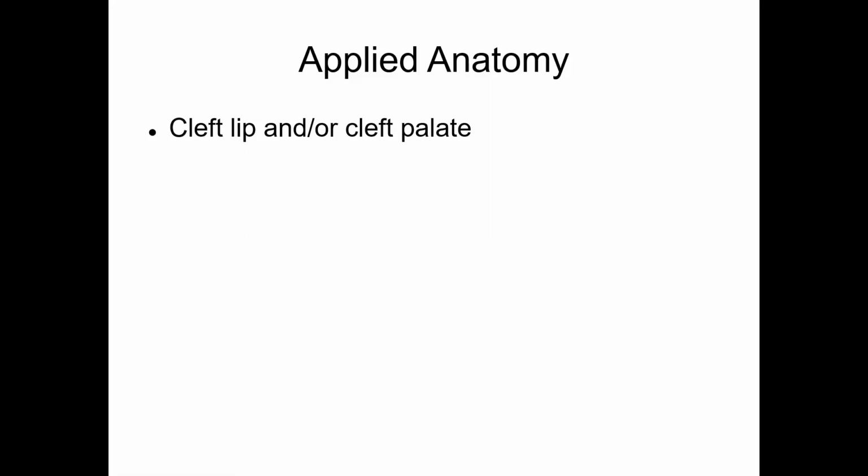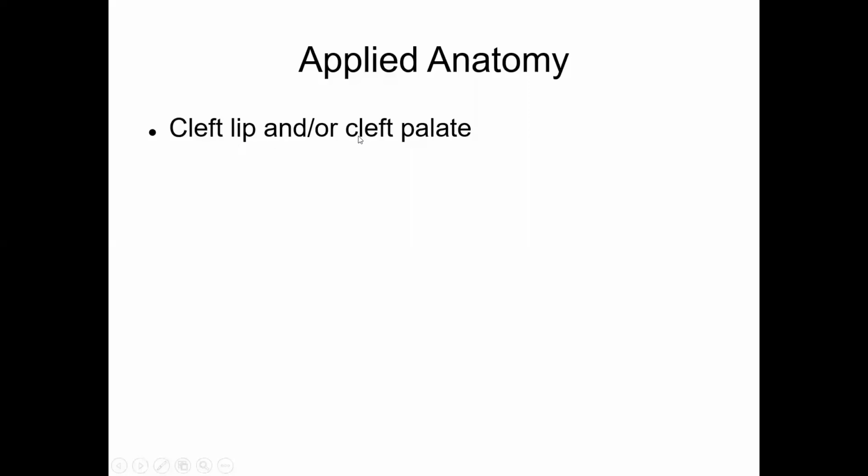Cleft lip of the upper lip is always paramedial. Rarely there is a cleft lower lip, which will be in the midline, because the lower lip is formed by the fusion of two mandibular processes. If the mandibular processes fail to fuse, you will get a cleft in the midline. The cleft of the upper lip is usually paramedial.